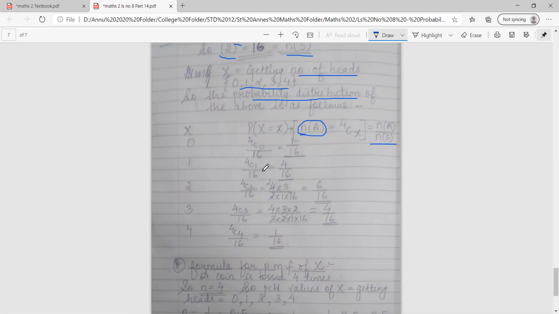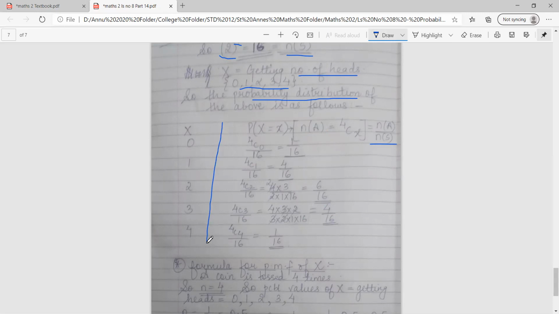In a similar manner, 4C1: what are the chances of getting one head? 4/16. 4C2, so 4 into 3 upon 2 into 1 into 16, which gives you 6/16. 4C3, so 4 into 3 into 2 upon 3 into 2 into 1 into 16, you get again 4 by 16. 4C4 is nothing but 1, so 1/16. In this way, your PDF is ready, the probability distribution table.